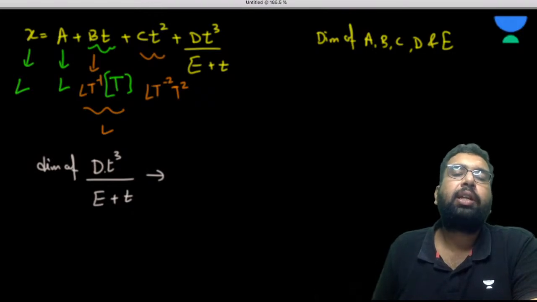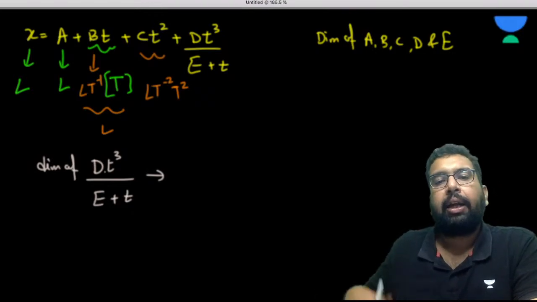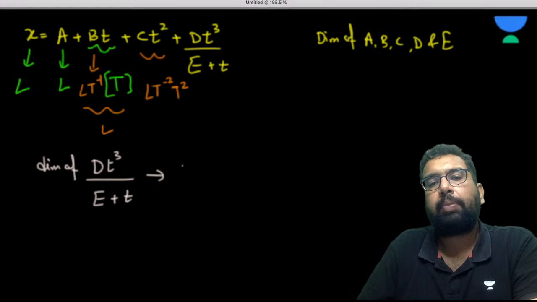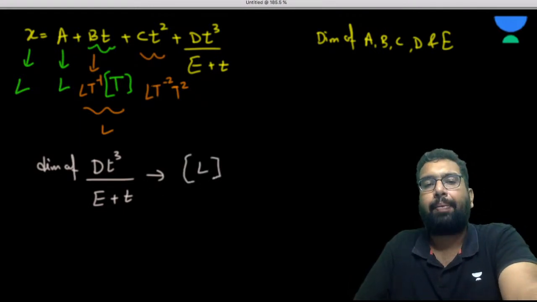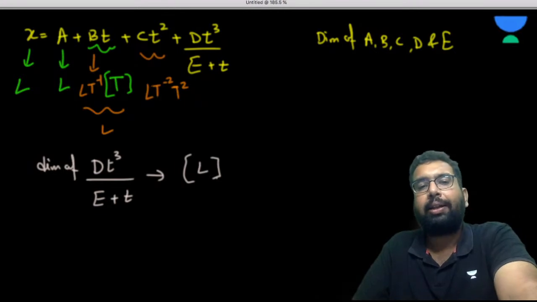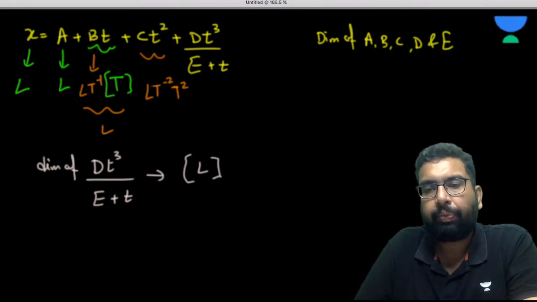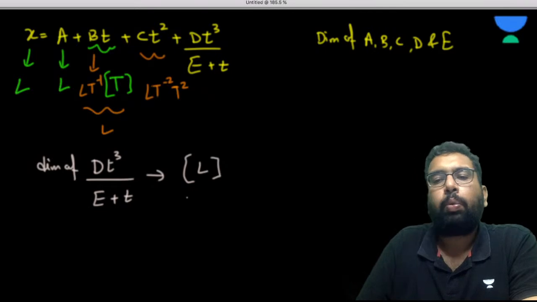So the dimension of dp cube upon e plus t is going to be equal to the dimension of x. So what is going to be the dimension of it? The dimension is going to become L. Okay, now please understand this.